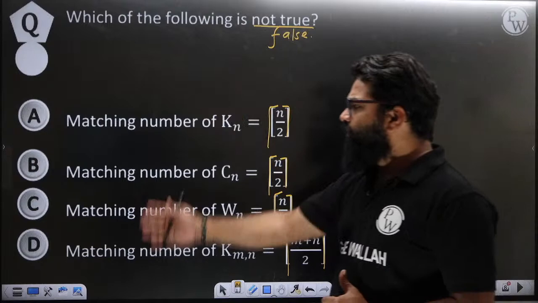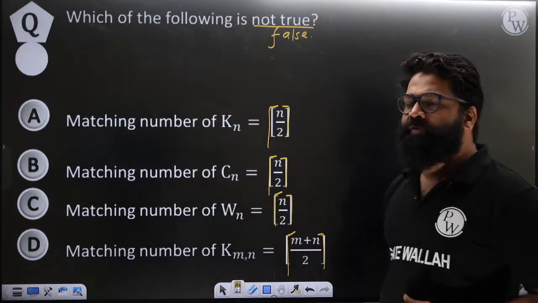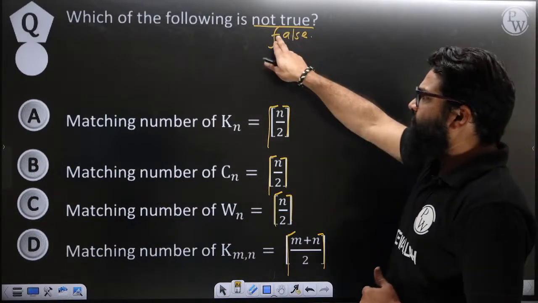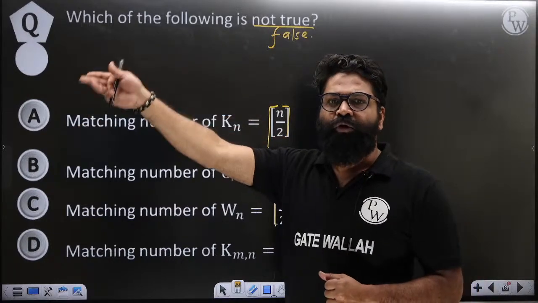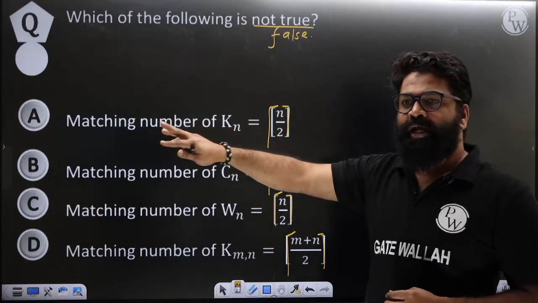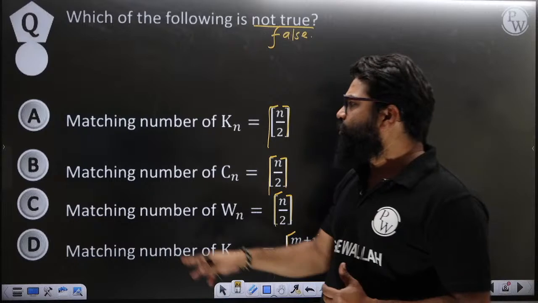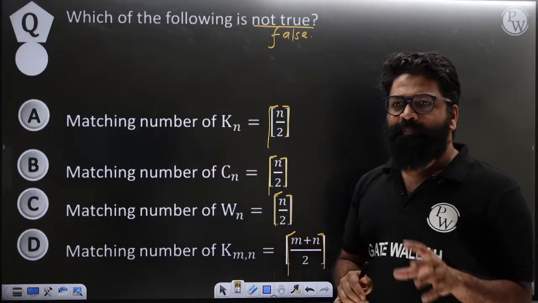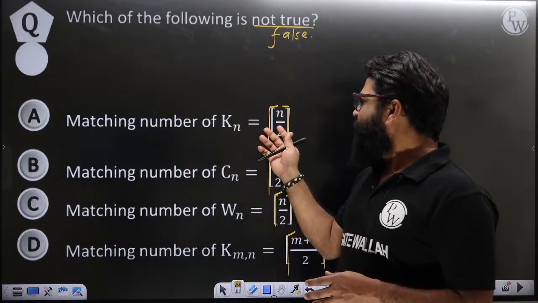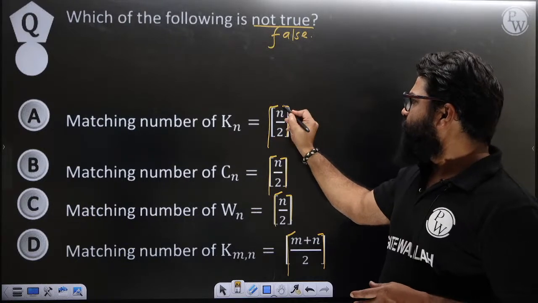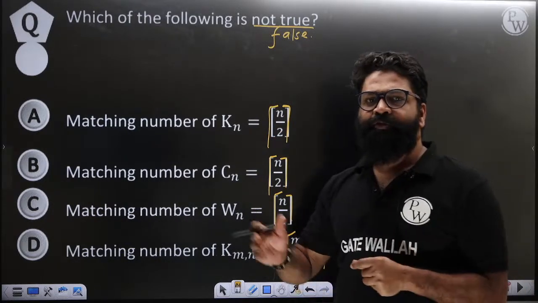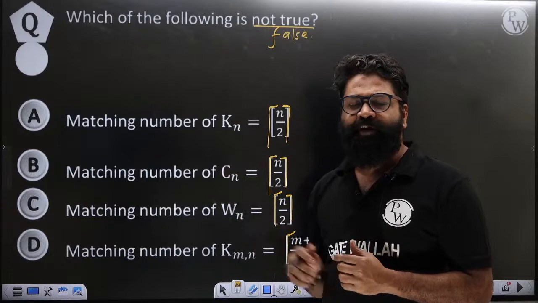Okay, anyhow, we will have these options. So which of the following statements is going to be false? They are saying which is not true, so which is going to be false. Okay, so in that manner we can try to understand. The matching number of a complete graph, what it says is floor of n by 2. Okay, so what should be the floor of n by 2? Sorry, ceiling of n by 2.